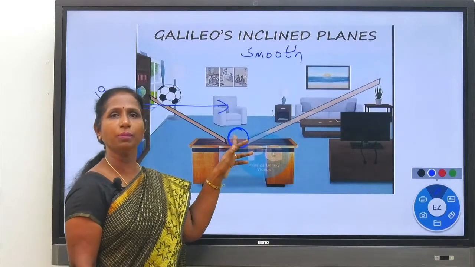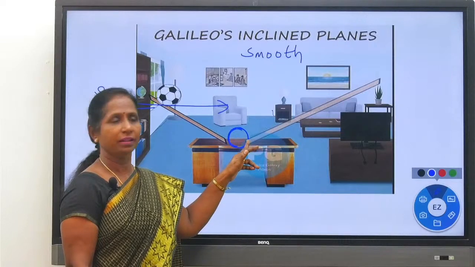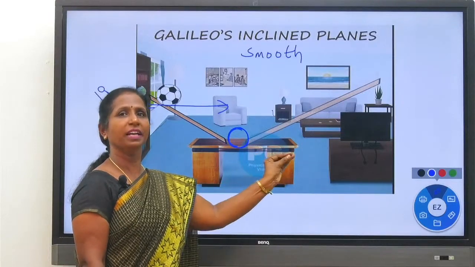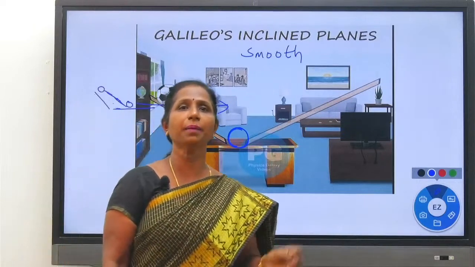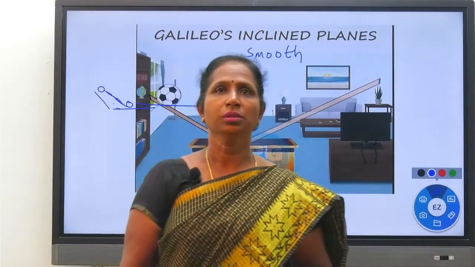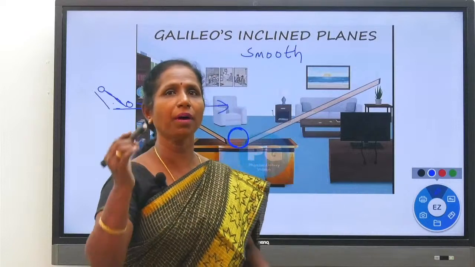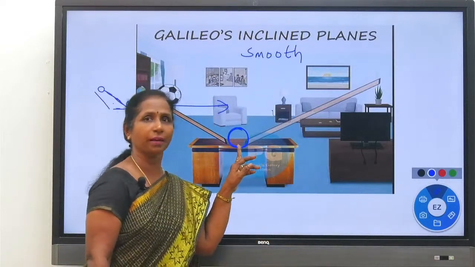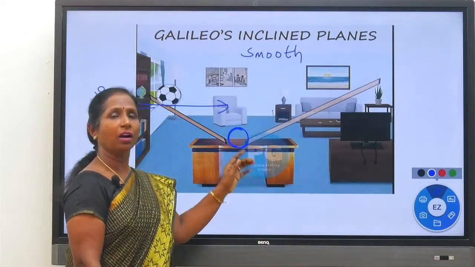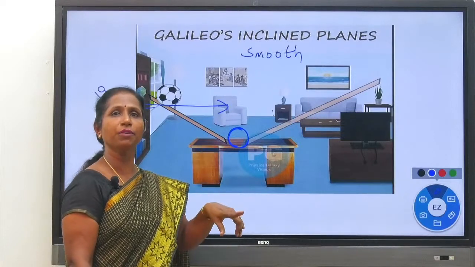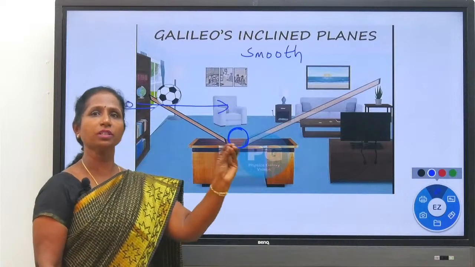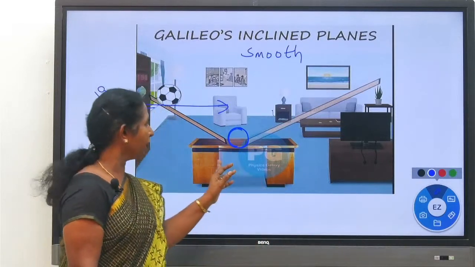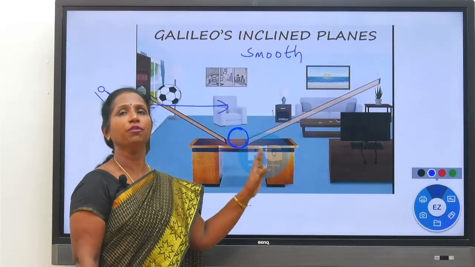The ball cannot move. The ball will stop here after moving a little distance, because the ball is not acted upon by force. According to Aristotle, force is causing the motion. Force causes motion.